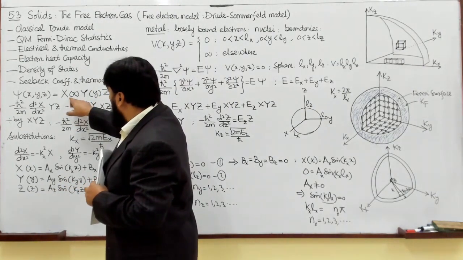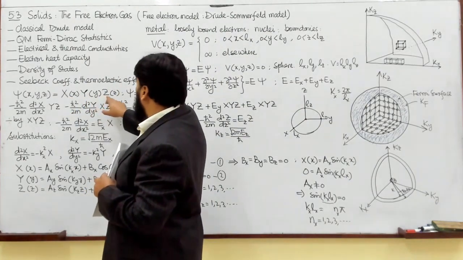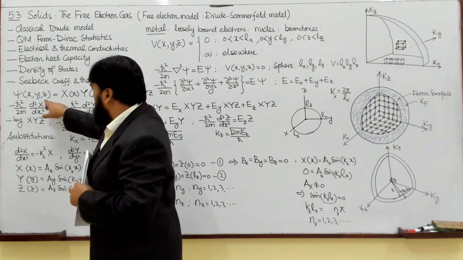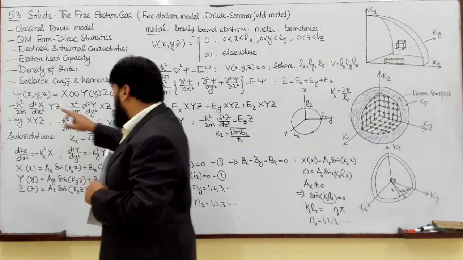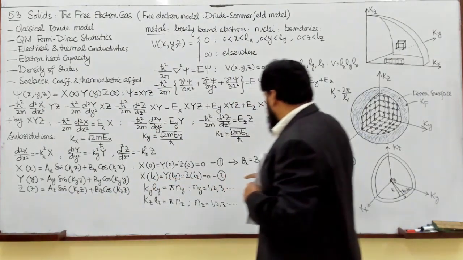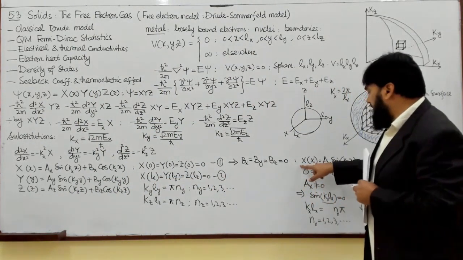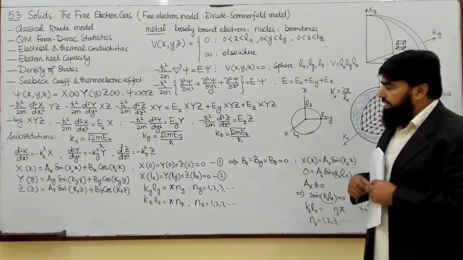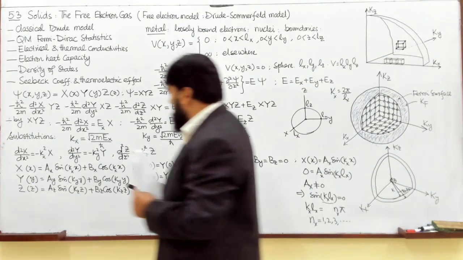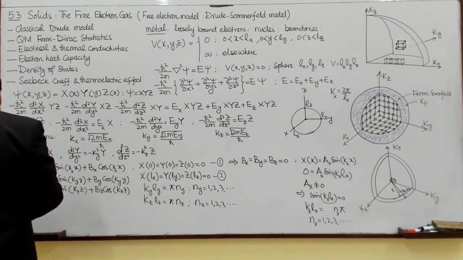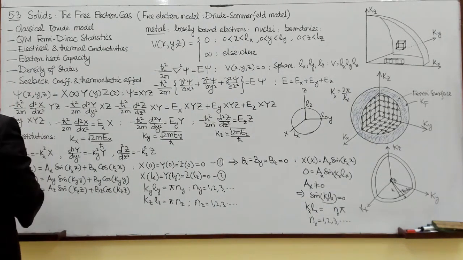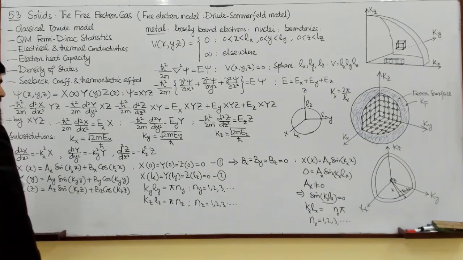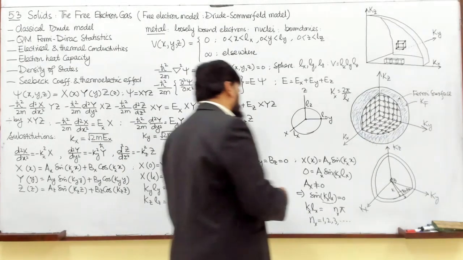Now I have found X of x, Y of y and Z of z. So I can now write my wave function, the final solution. I will write psi when I multiply this x, this y and the z components.